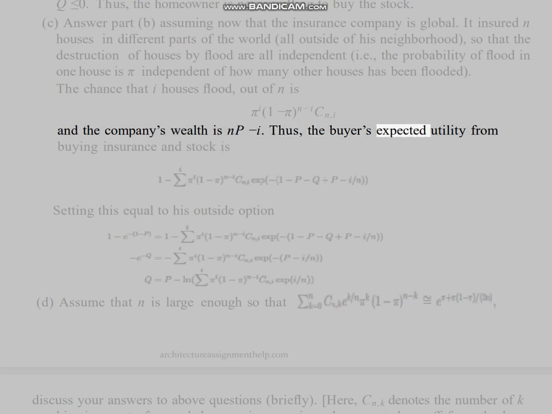Thus, the buyer's expected utility from buying insurance and stock is set equal to his outside option. D. Assume that n is large enough so that